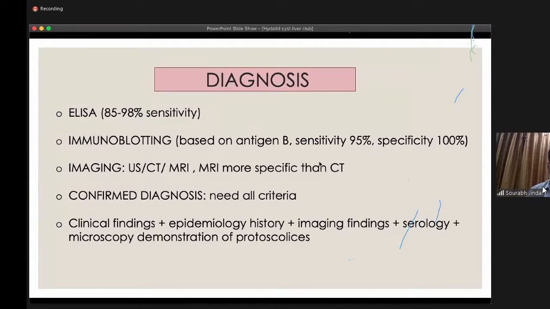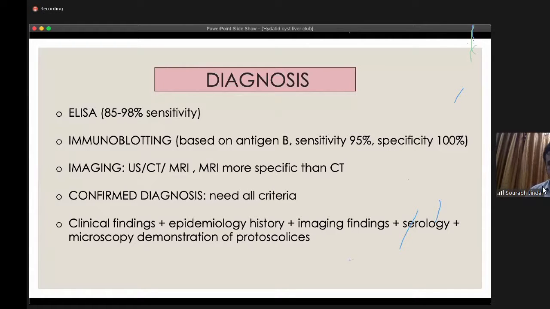For the diagnosis, the most common serological test done is the ELISA, which has 85 to 98% sensitivity. Other tests like immunoblotting, which is based on antigen B, have a sensitivity of 95% and a specificity of 100%. Although ELISA is not useful in the diagnosis, it is more useful in epidemiological studies. Immunoblotting can be used in the diagnosis as well as epidemiology as well as post treatment. Imaging can be done by ultrasound, CT or MRI. MRI is more specific than the CT scan. For the confirmation, we need all the criteria: serological, clinical, and imaging.